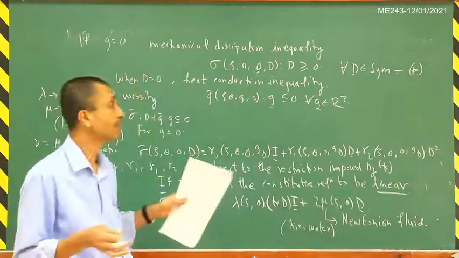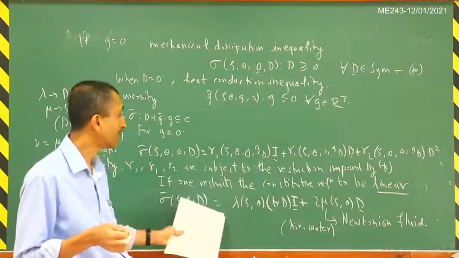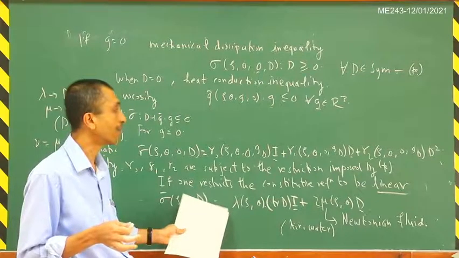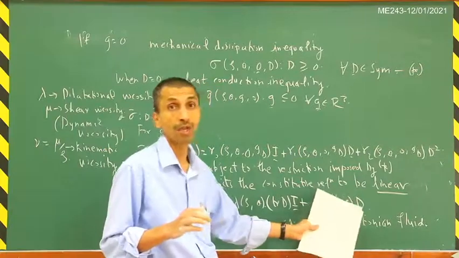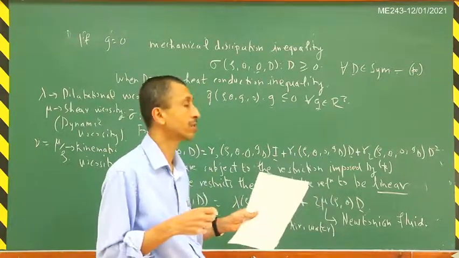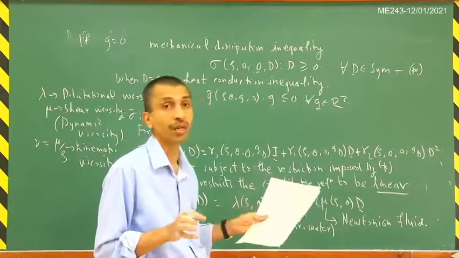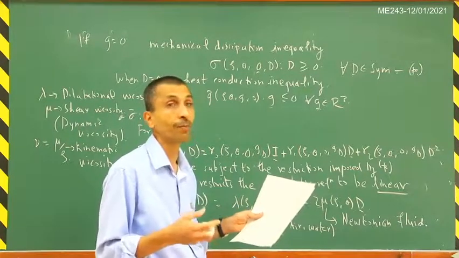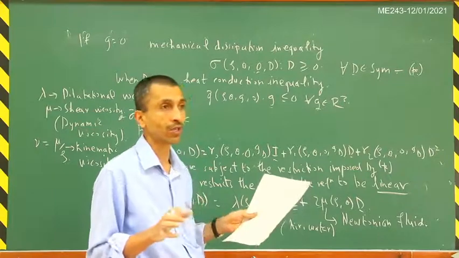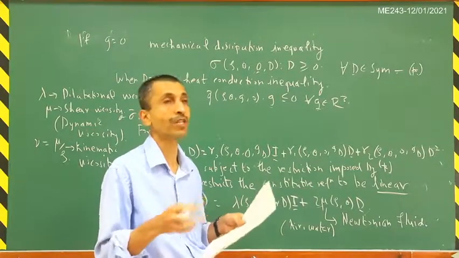It may appear that this has been derived by assuming d to be small, but that is not the case. Remember, d is not a dimensionless variable. D has units of per unit time, so we cannot even talk about d being small. Small with respect to what?